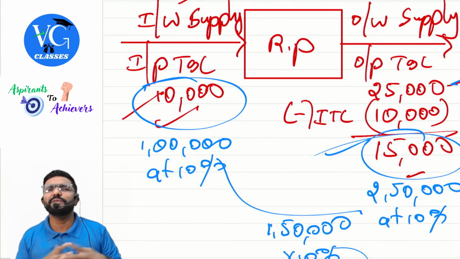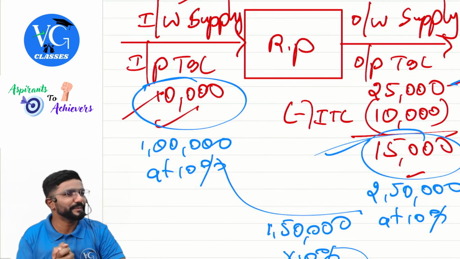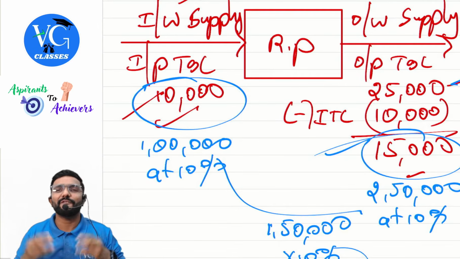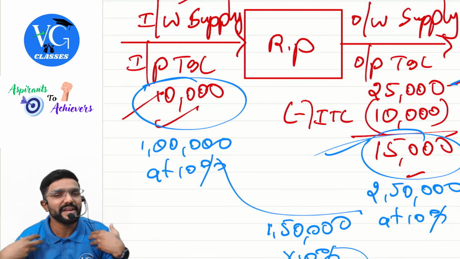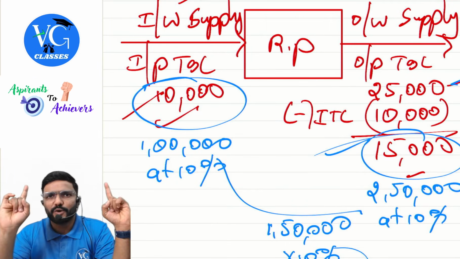Is that clear? Sir, why do we call it like that? Because the tax that I have paid on my inward supply, I will get it as a credit. I will get it as a credit. So I end up paying tax only on the value addition given by me on the product. Hope you guys got it.